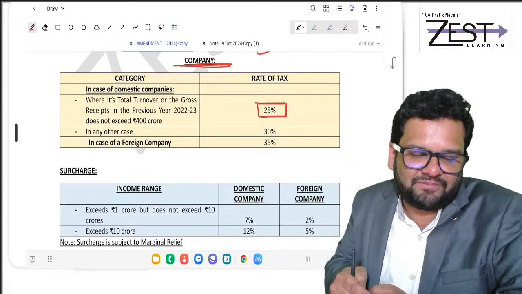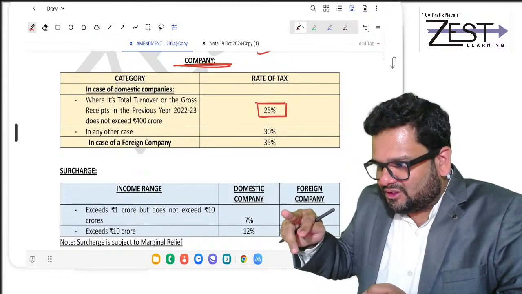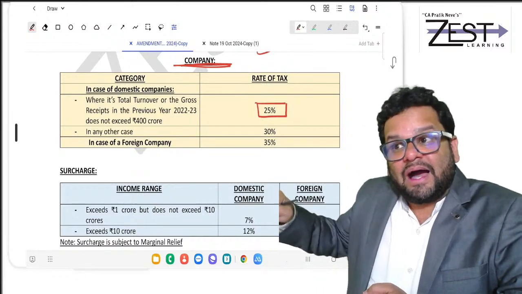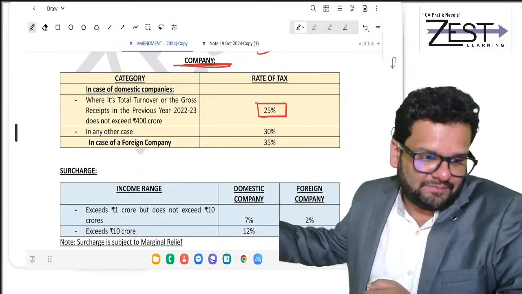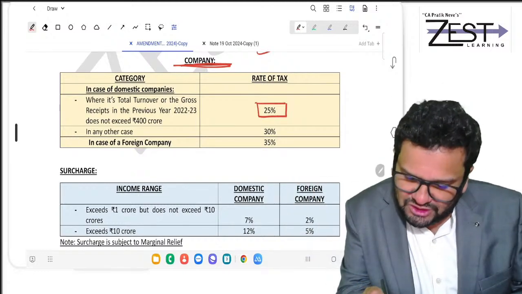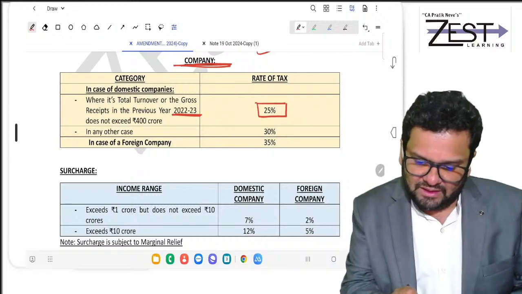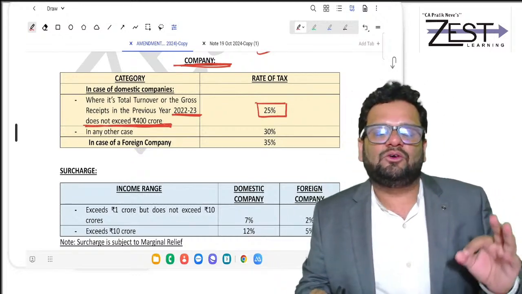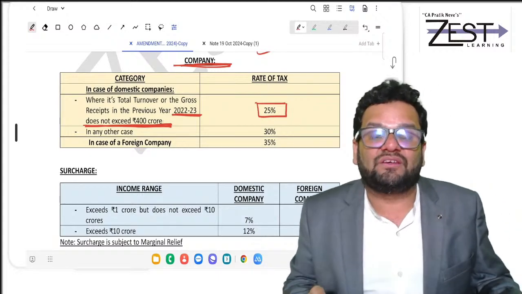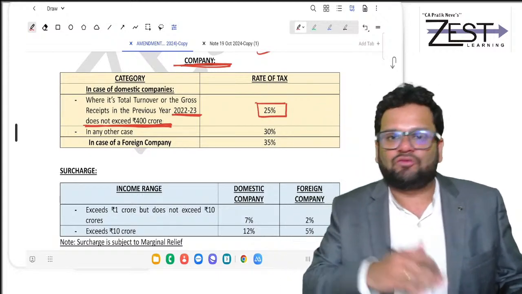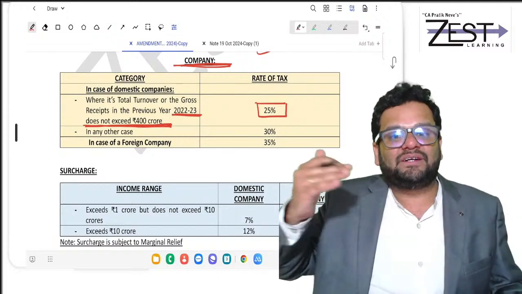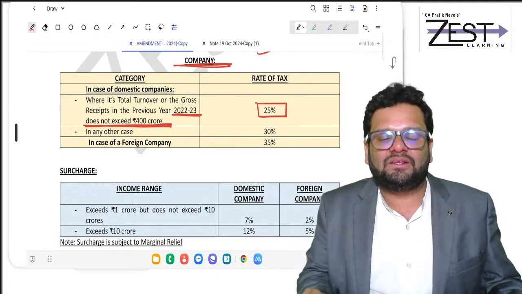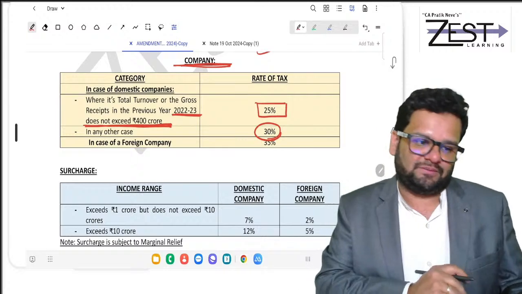So leave 23-24. I'm talking about 22-23. If your turnover in 22-23 is not exceeding 400 crores, then your rate of tax for company is 25%. And of course, if it exceeds 400 CR in 22-23, then it is 30%.